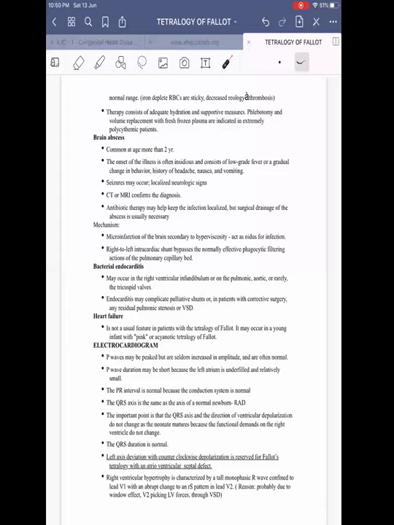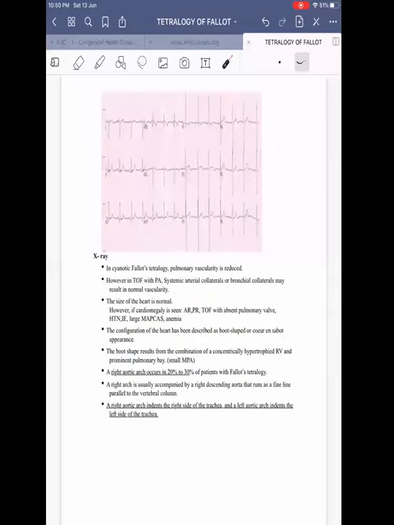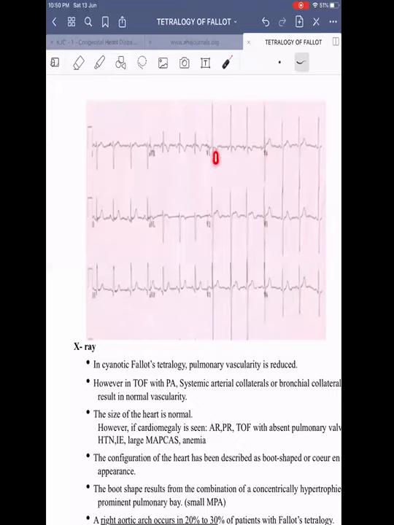Right ventricular hypertrophy is characterized by a tall monomorphic R wave in V1 with abrupt transition to an RS pattern in V2. The probable reason is the window effect of the VSD. V1 will pick up the RV forces and give the tall R wave. V2 will pick up the LV forces and give the small r and deep S pattern. So this is an ECG: here we can see the prominent R wave in V1, sudden transition in V2, and right axis deviation. All these are important features.